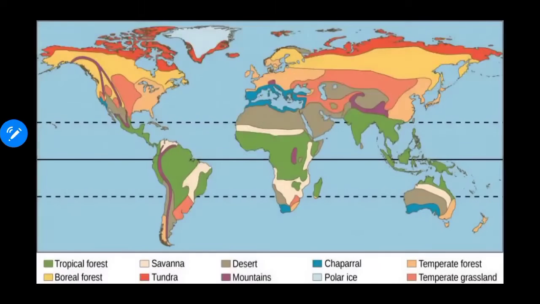Now, which countries lie in this equatorial rainforest? Let's see. The equatorial rainforests are found in the hot and humid regions along the equator. These rainforests are mainly found between 10 degrees north and 10 degrees south latitude. Now this is the equator at 0 degree. So from equator to 10 degrees north and 10 degrees south latitudes. These rainforests are found in the equatorial regions of Africa, South Asia, Amazon River Basin, Indonesia, Malaysia, some part of Australia and India as well.